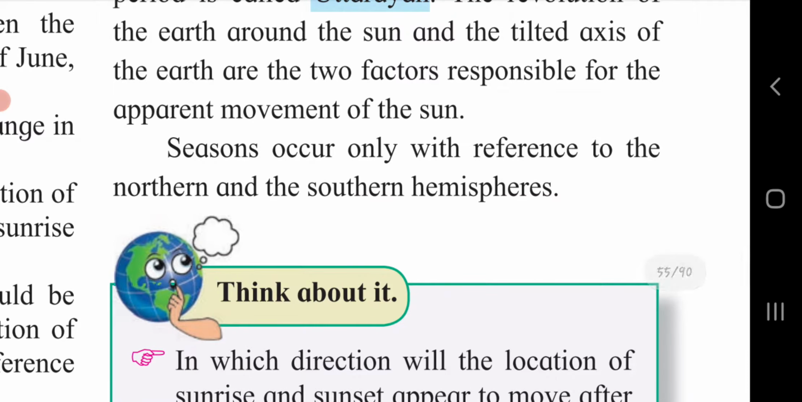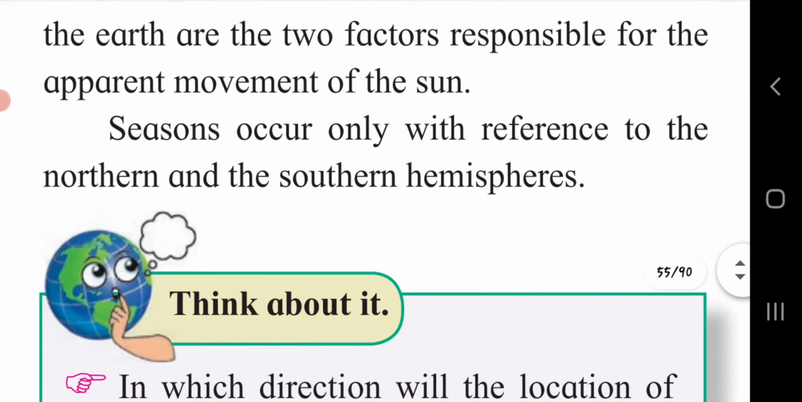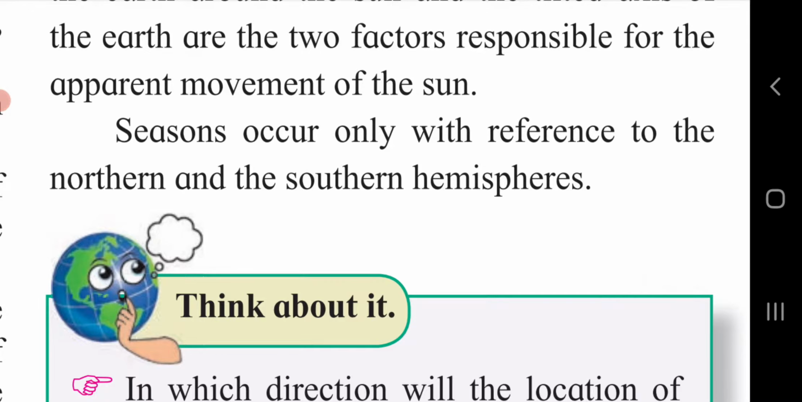Seasons occur only with reference to the northern and the southern hemisphere. According to the situation of the northern and southern hemisphere, the seasons take place.